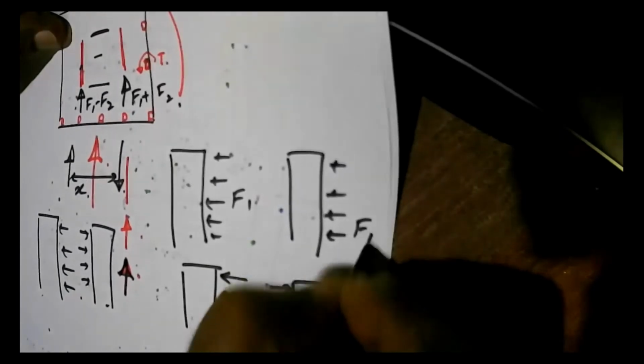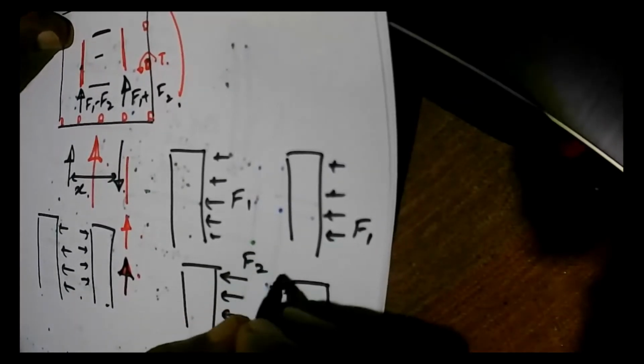So you will find this shear wall carries F1 plus F2. This shear wall will carry F1 minus F2. So that's what happens. So here this is F1, F2. This is a simplified view, not the exact view, but this is how it happens.